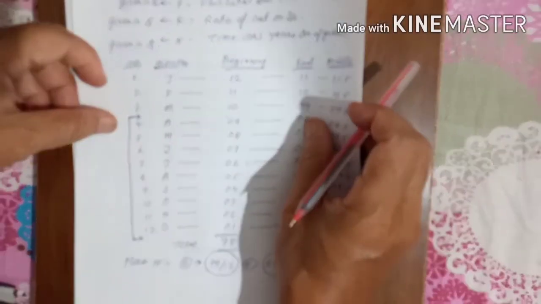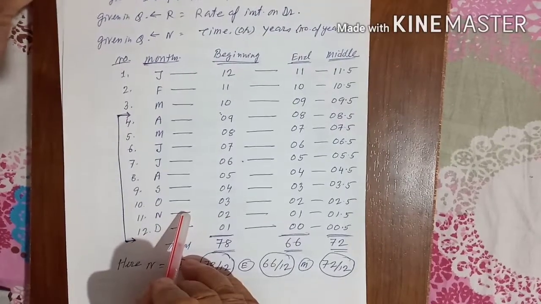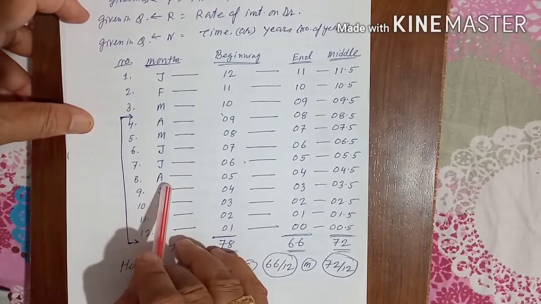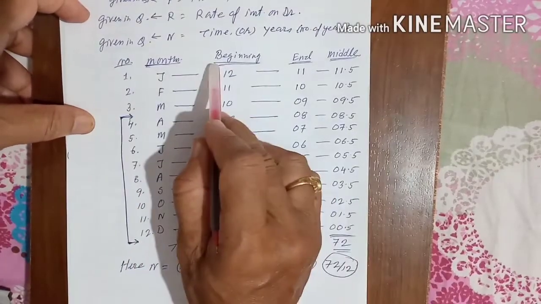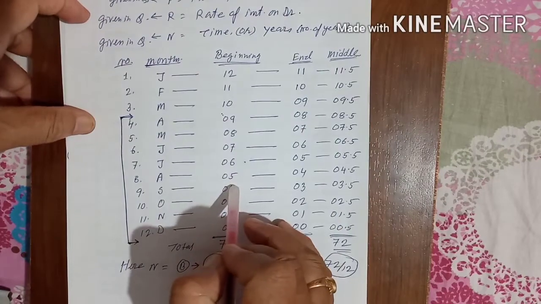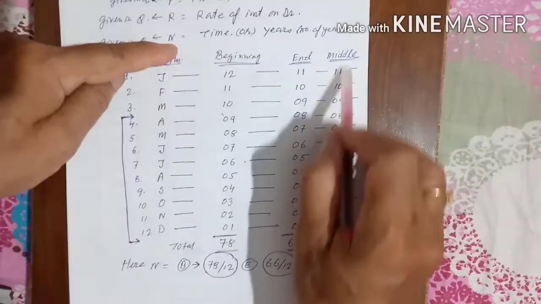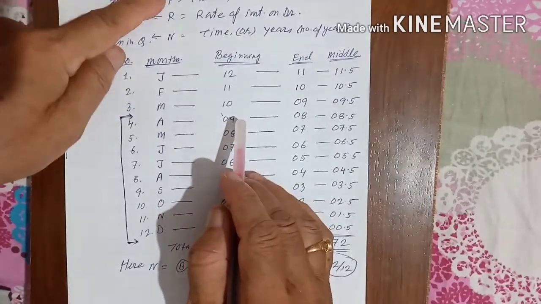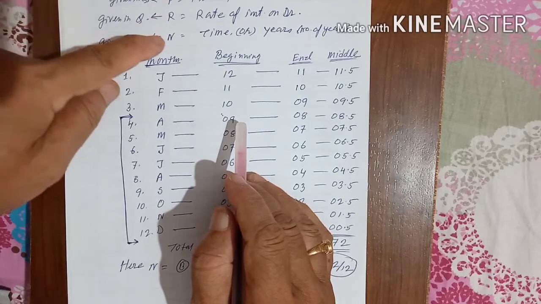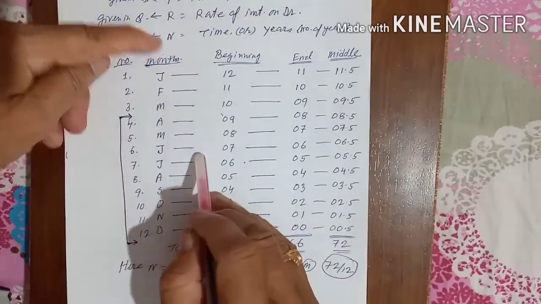Now this is the chart I made. This is the most important chart for all these 6 types of questions, so keep it in mind. We will apply it in case of beginning. This is only for N. N is equal to how much? For calculating N, these are the things. P will be given in the questions, R will be given in the questions, I we are going to find out, and for calculation of N, this is the chart you have to follow.